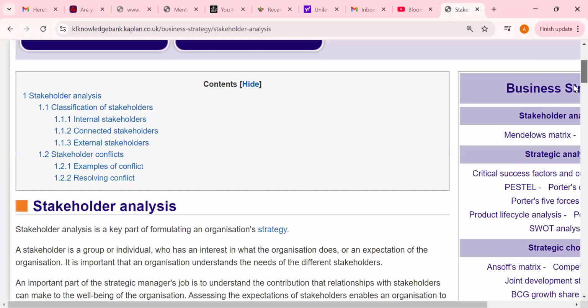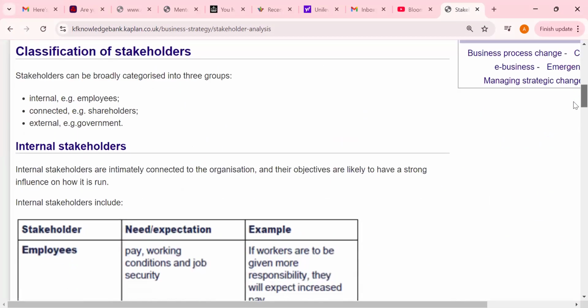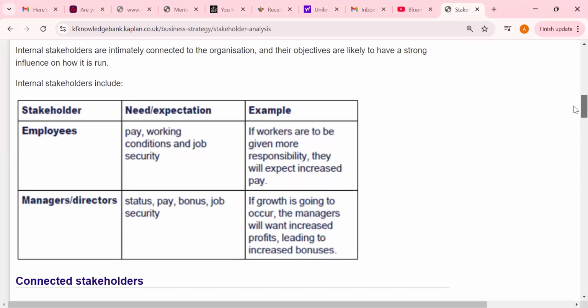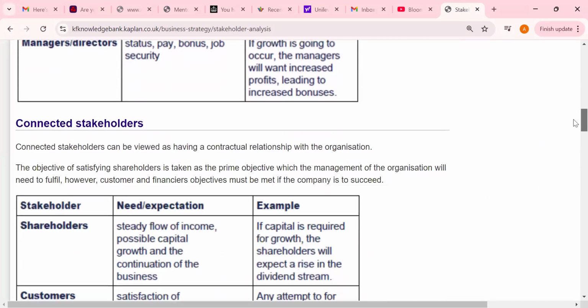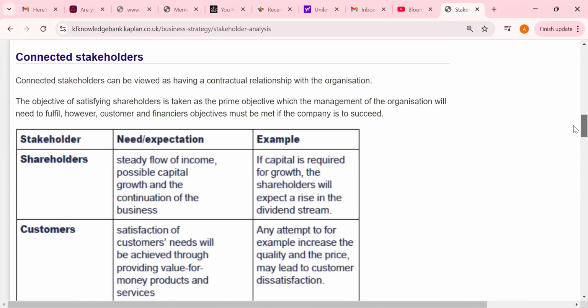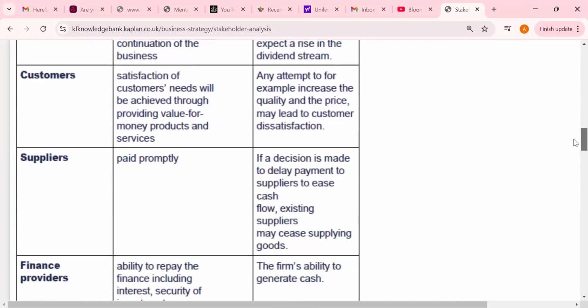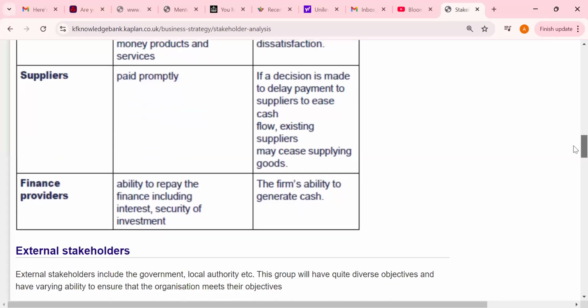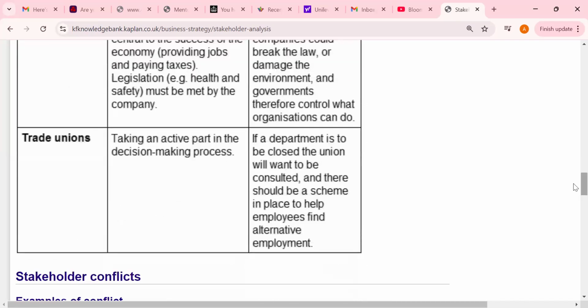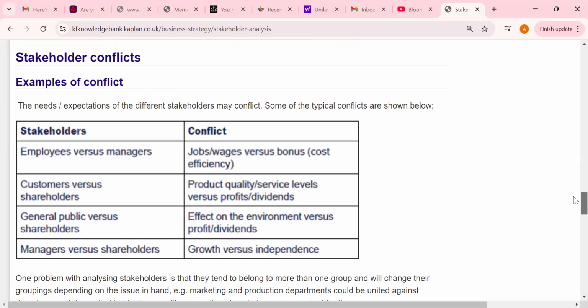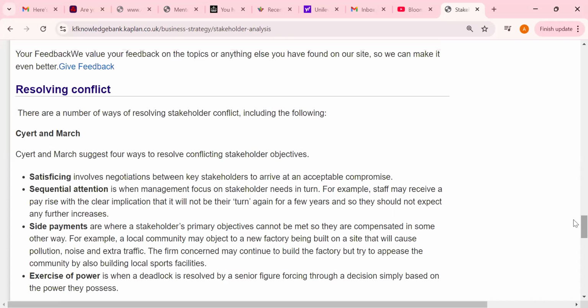So, internal stakeholders and external stakeholders: what is meant by stakeholders? Different stakeholders have different interests. Employees want pay, working conditions and job security. Managers want status, pay and bonus, of course, which is linked with tax. That's why we have to keep in mind dividends, customers, prices, invoices, paying fair taxes, suppliers, finance providers, trade unions and various other stakeholders. There will be conflicts of interest: managers want more bonus, employees want more salary, and shareholders want more dividends. So there can be a conflict, and we need to look at it.